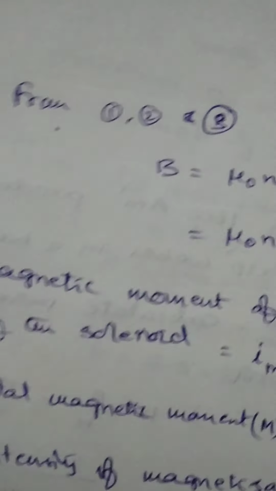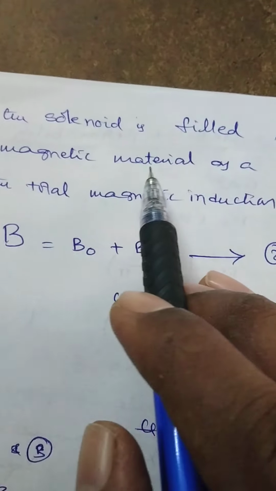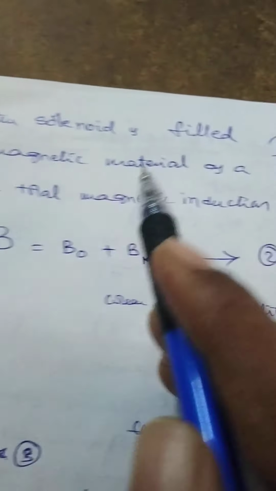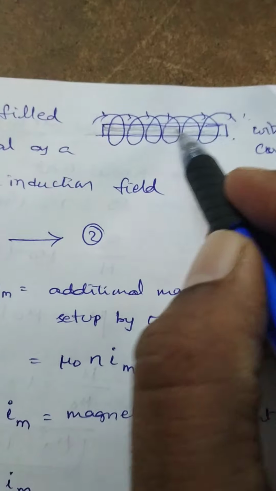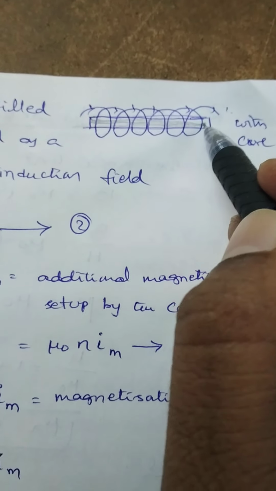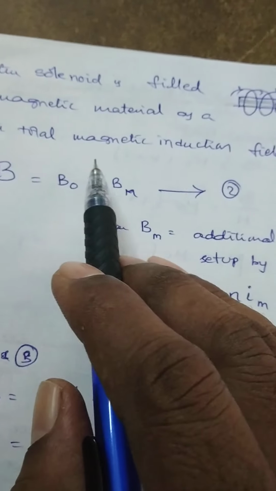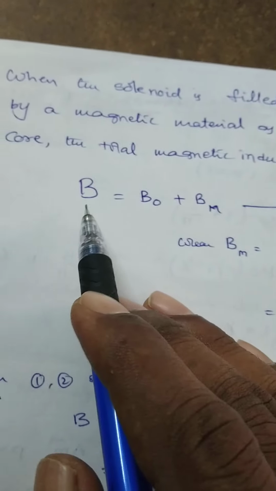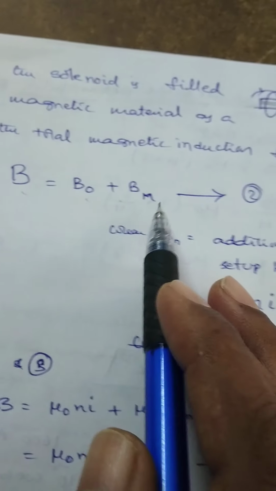Next, when the solenoid is completely filled with a magnetic material as a core, this is the magnetic material, completely filled within the solenoid. It is also called the core. So the total magnetic induction field is given by B equals B naught plus Bm.